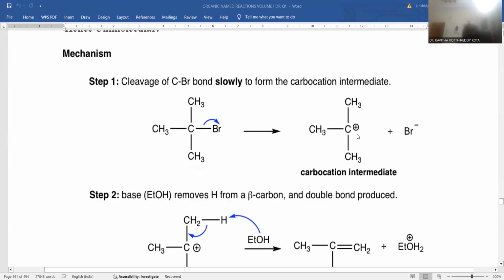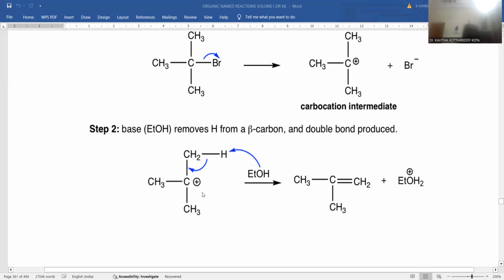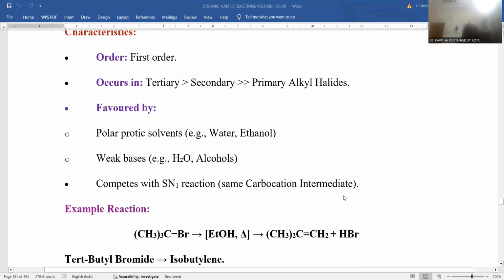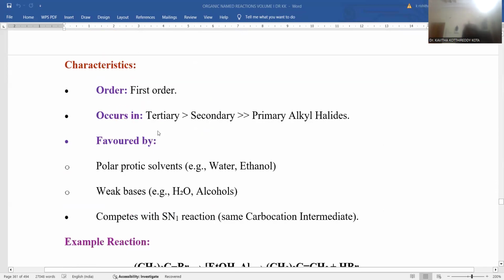As you are already aware, carbocation formation is step number 1, which is the rate determining step. In this, only the alkyl halide takes part in the reaction. Later on, the carbocation has a tendency to bind with the base, so olefin formation is possible in step number 2. The reaction is part of first order kinetics, and tertiary alkyl halides take part in this reaction very rapidly, secondary ones moderately, and primary alkyl halides are least susceptible to E1 elimination. Rather, they participate in the E2 elimination process.